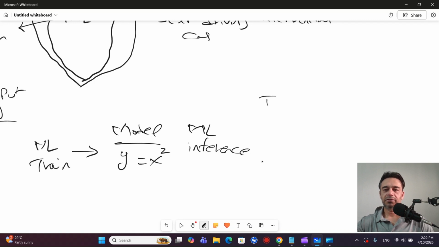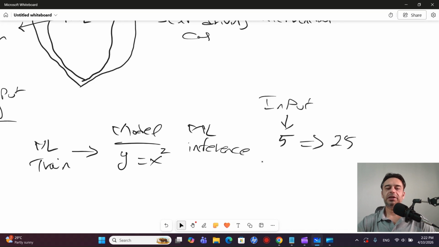And then we will give a new input to our machine learning model. So let's say we have given the input as 5. So based on that, what will be the prediction or what will be the output? That is going to be 25. So we have our model, and then we have given a new data to our model, and we have our prediction.